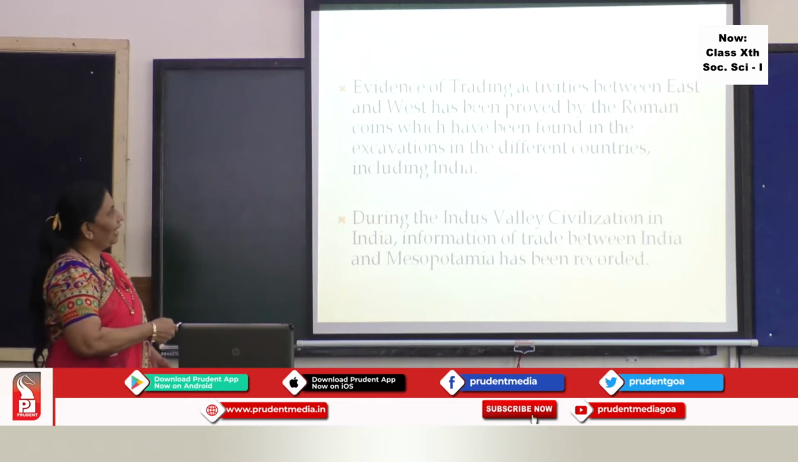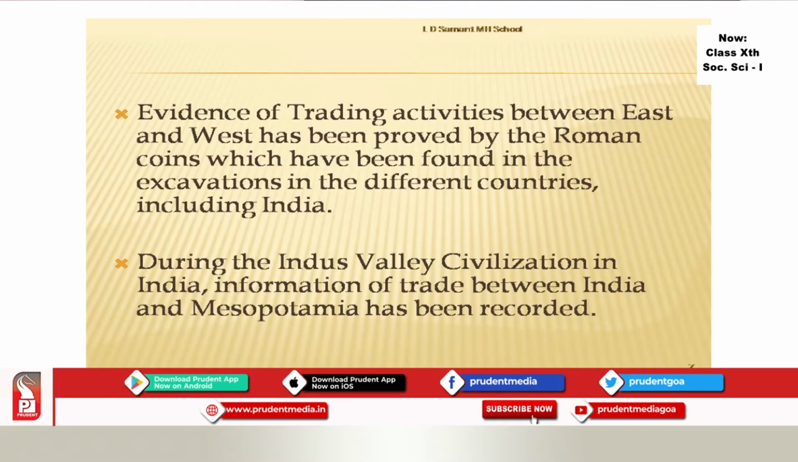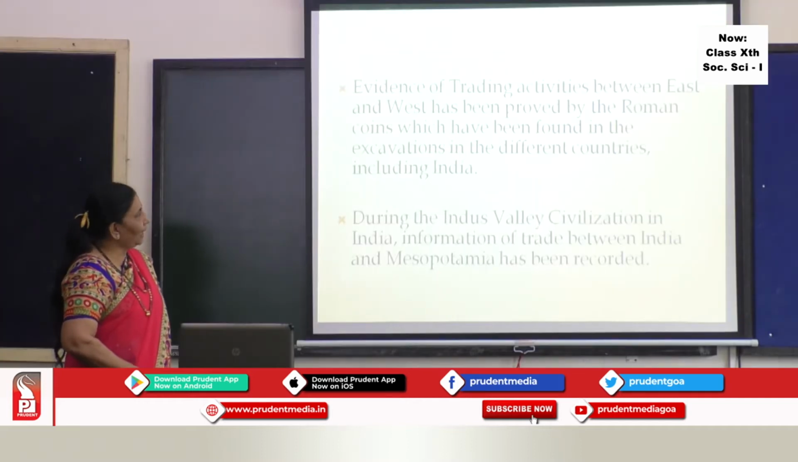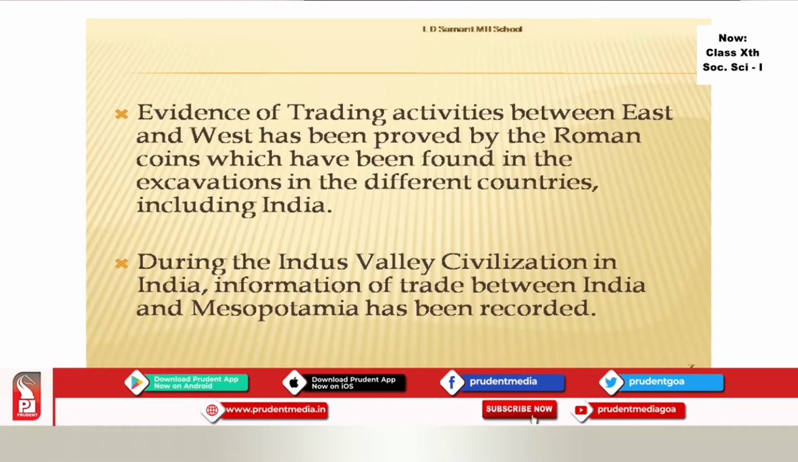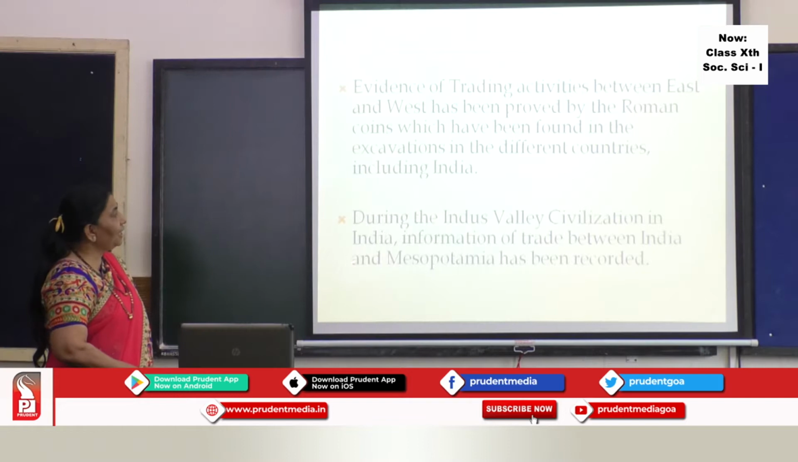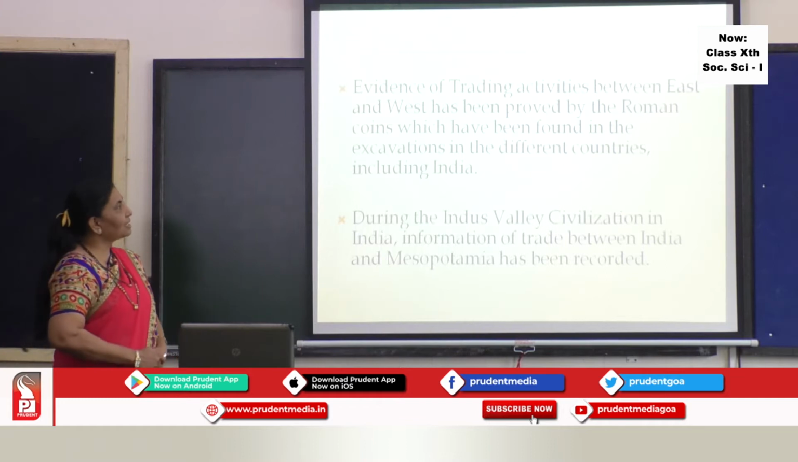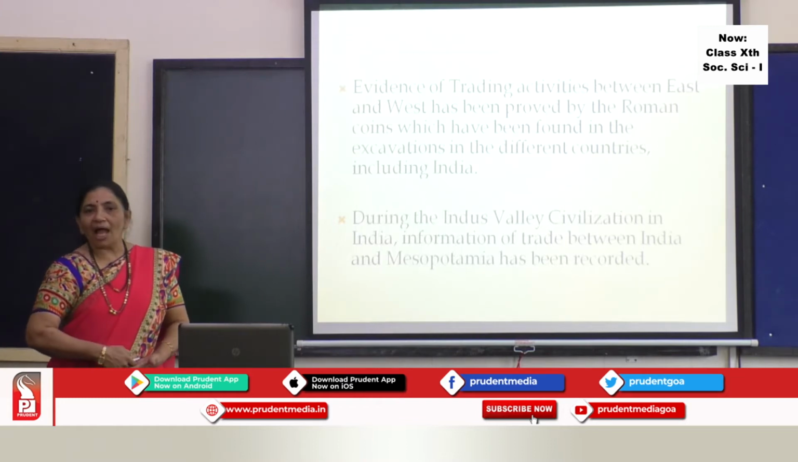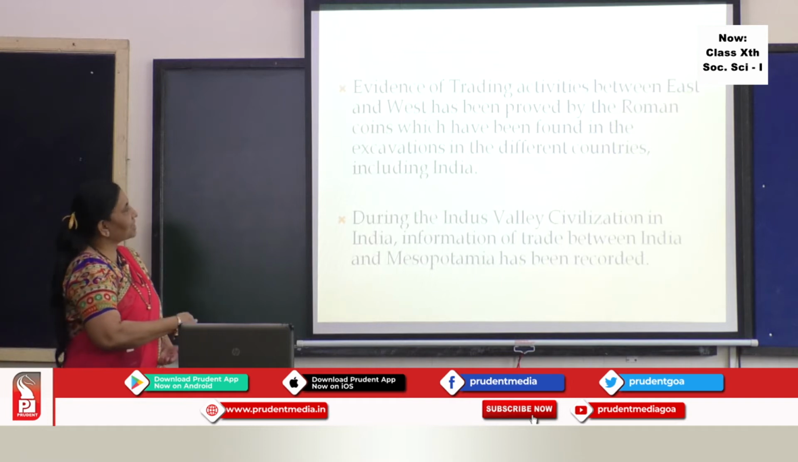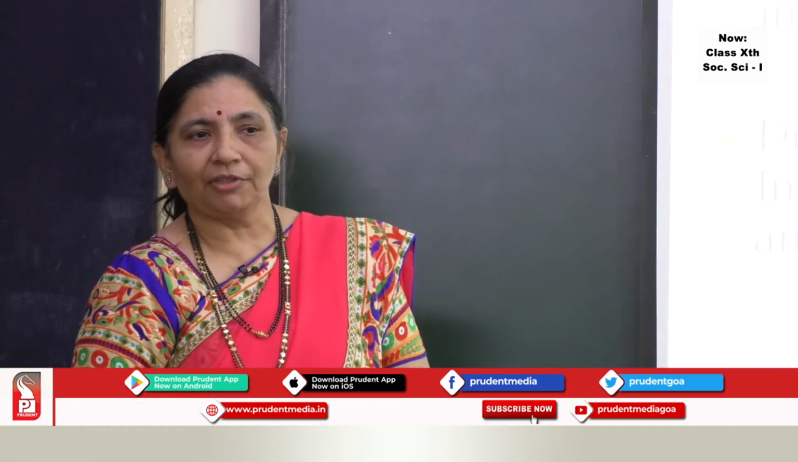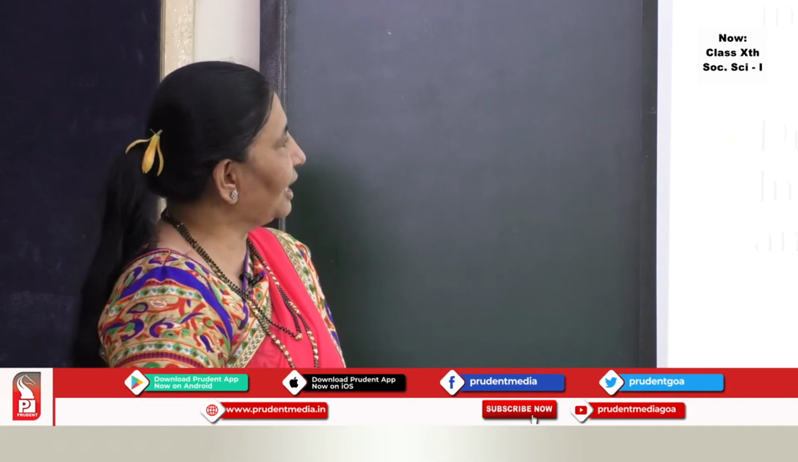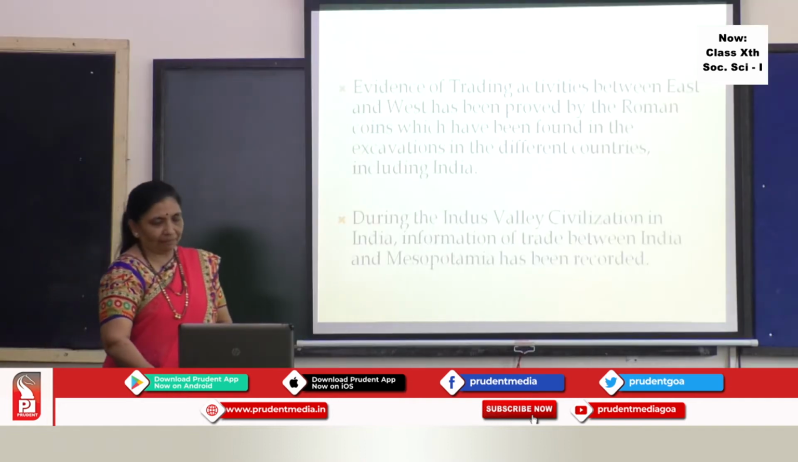So here we have the evidence of trading activities between East and West. This has been proved by the Roman coins which had been found in excavations in different countries including India. Even during the Indus Valley civilization in India, information of trade between India and Mesopotamia has been recorded. So students, this is the proof that these coins and other things found in the excavations show that there was trade between different countries including India.